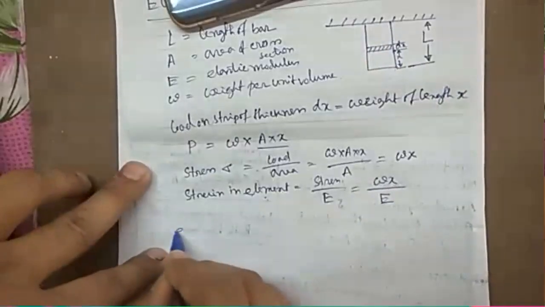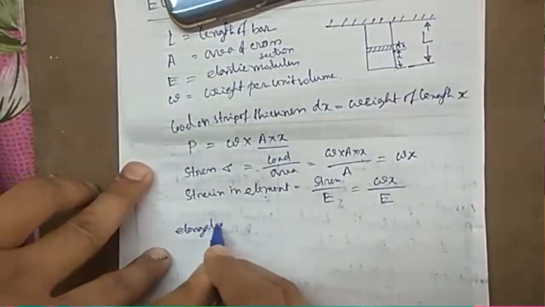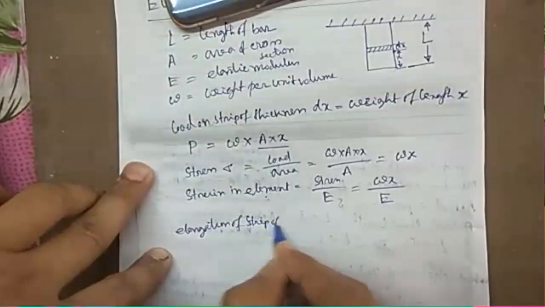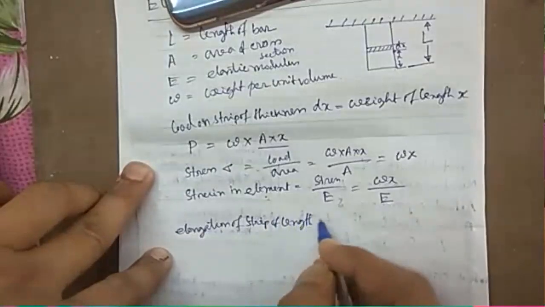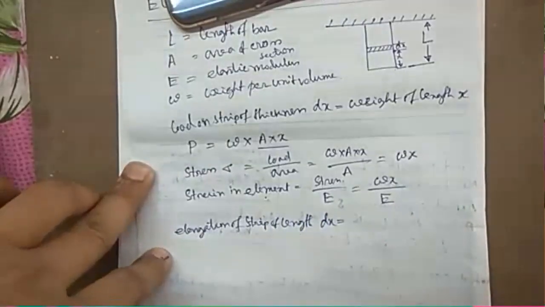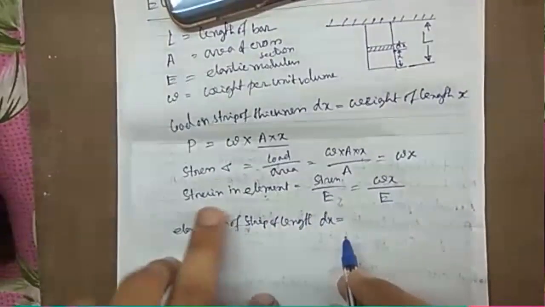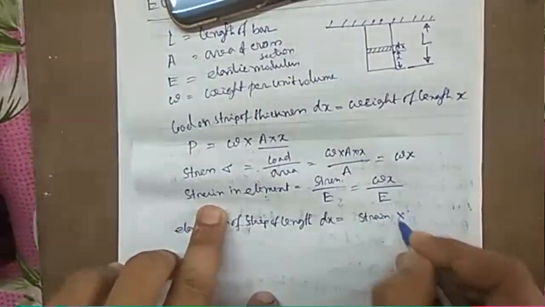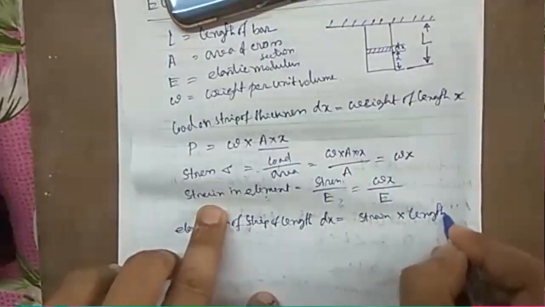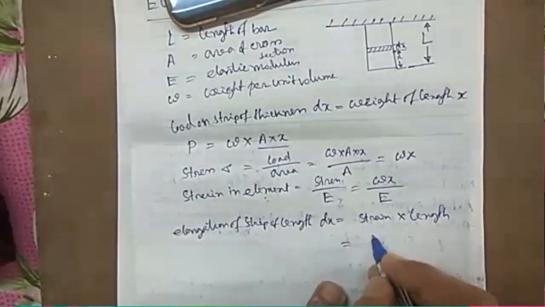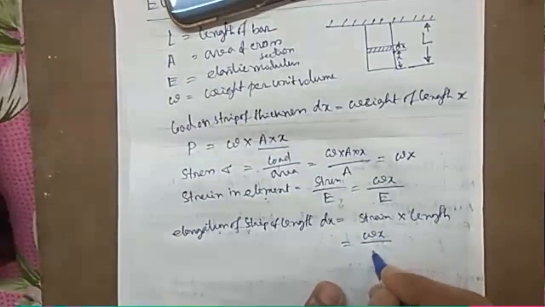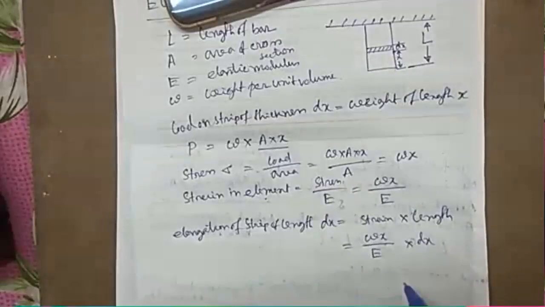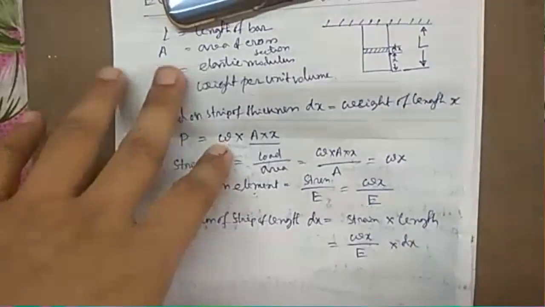Now the elongation of strip of length dx will be how much? Strain into original length. So strain is w into x by E, into length dx. So this is the elongation of this strip.